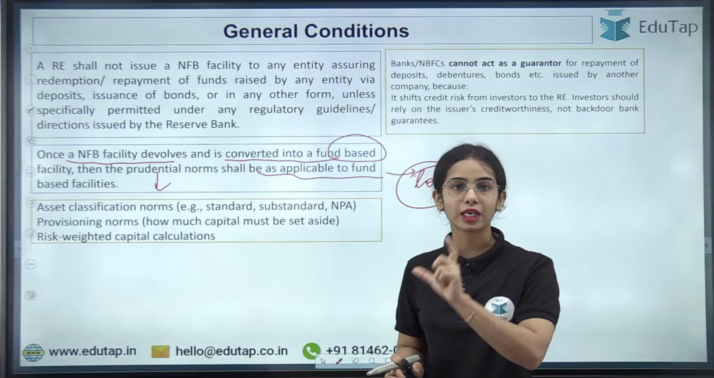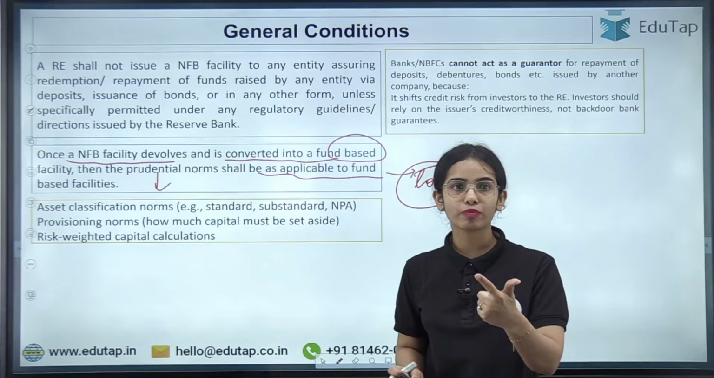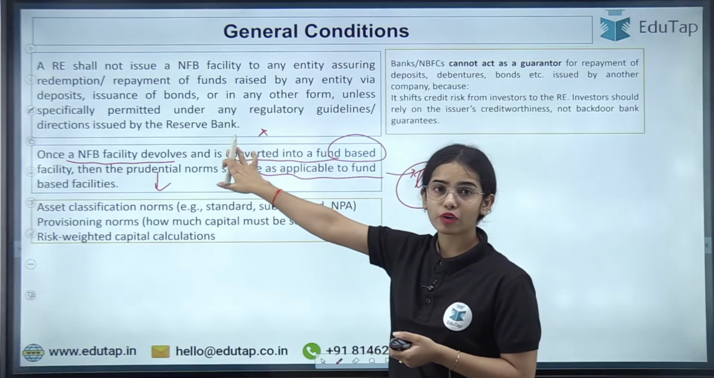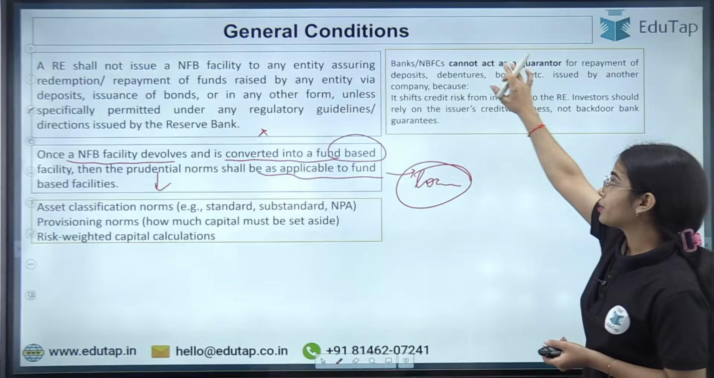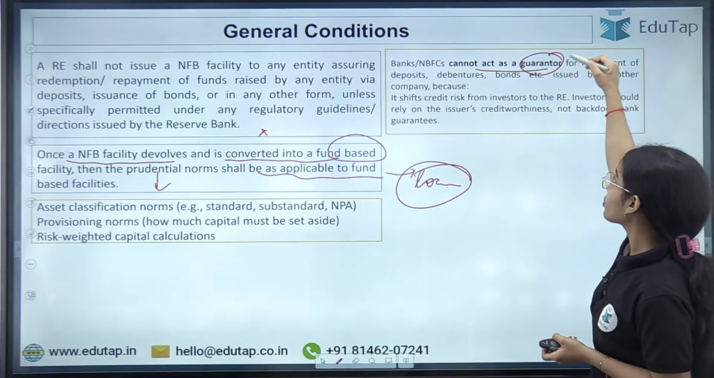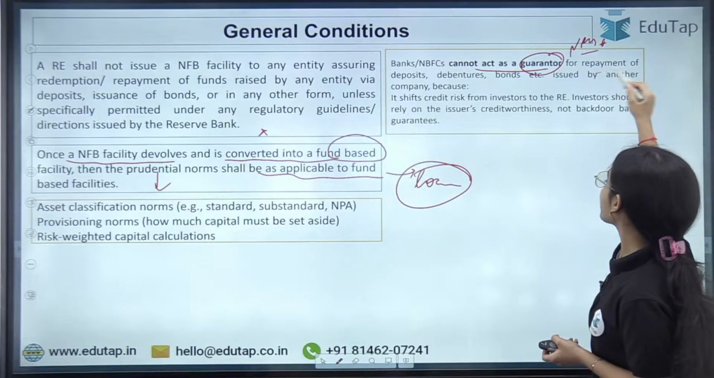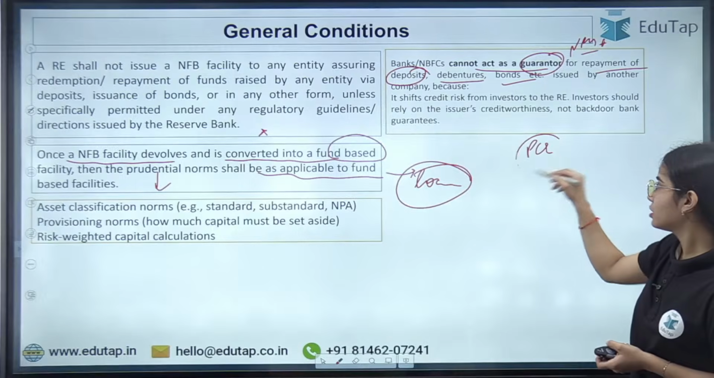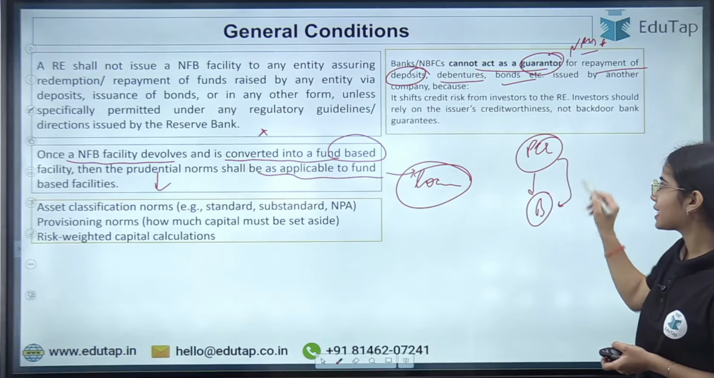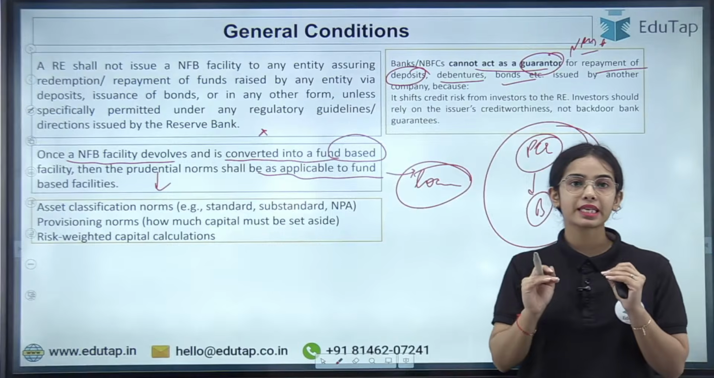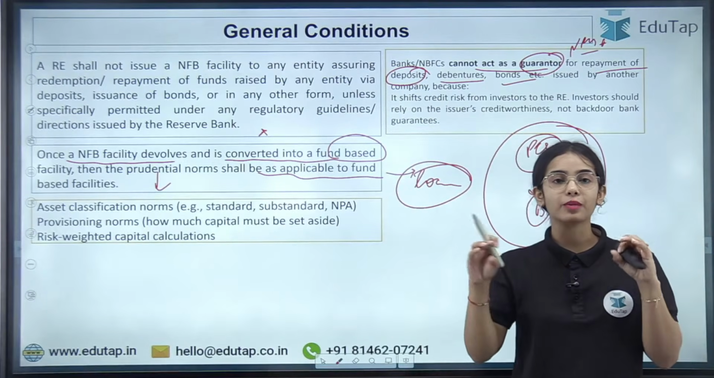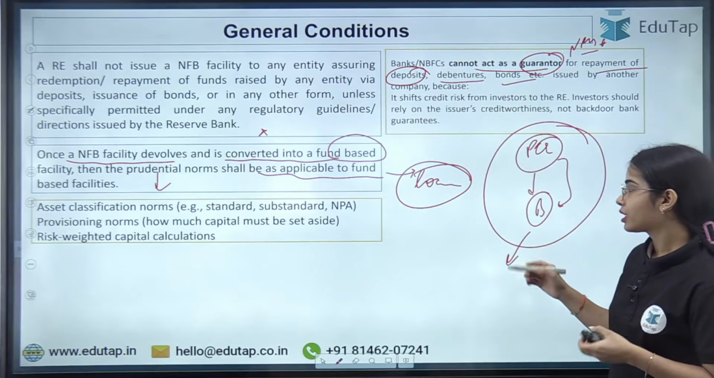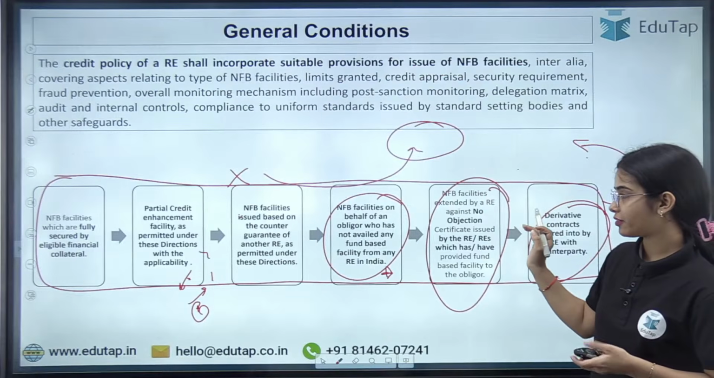First of all, NFB facility cannot be provided for the deposits, issuance of bonds or in any other form unless specifically permitted by the Reserve Bank of India. So the banks or NBFCs cannot act as guarantor or provide the NFB facilities for the repayment of deposits, debentures, bonds, but the PC can be provided for the bonds. This is the specific exemption that the RBI has provided, that the PC can be provided for the bonds, and there are certain bonds only for which PC can be provided. The condition has been laid down for that also, which bonds.